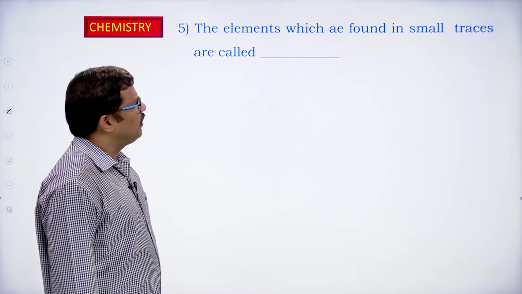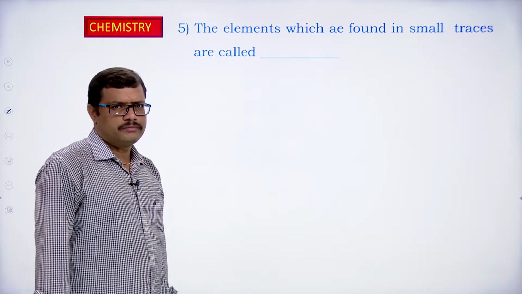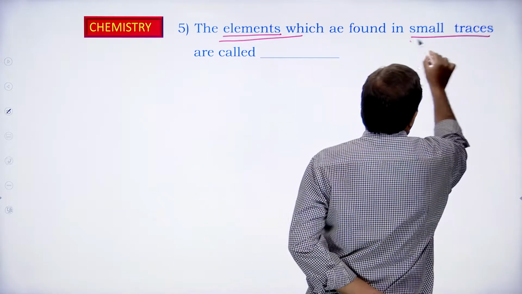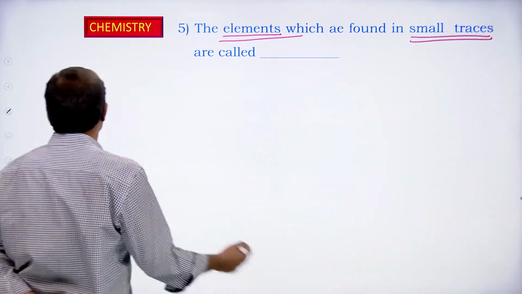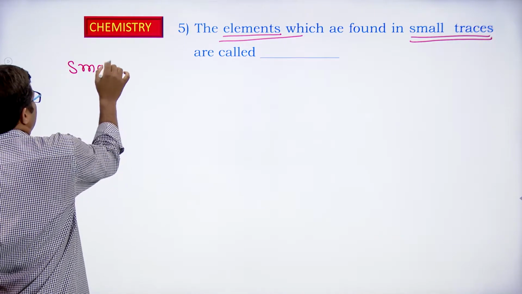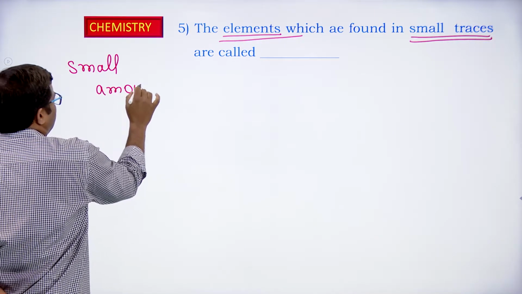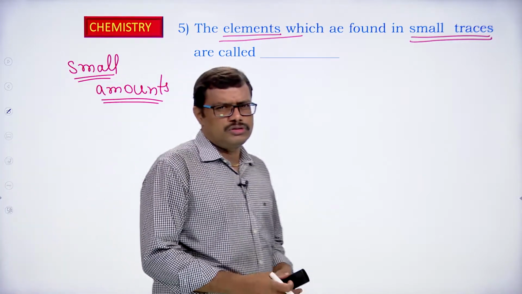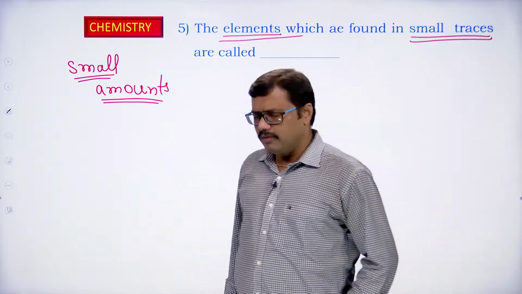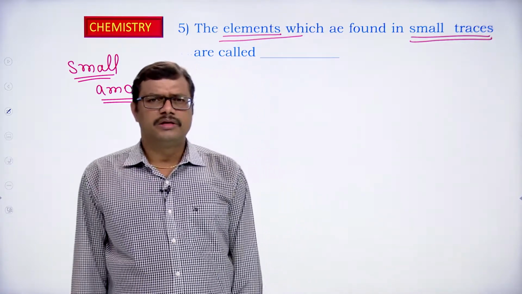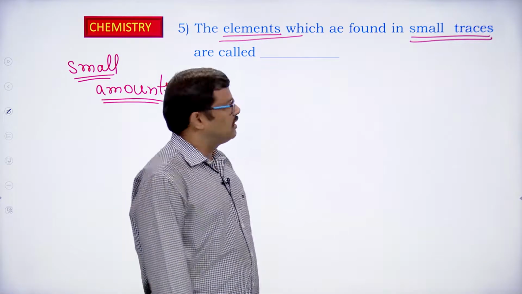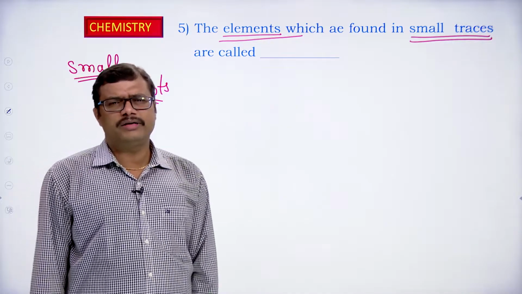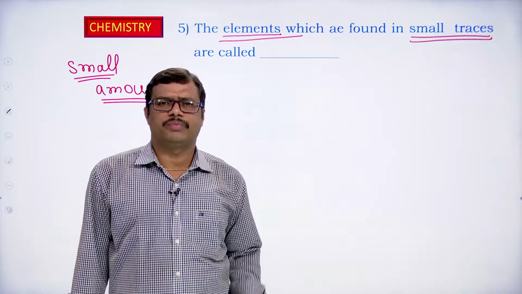The elements which are found in small traces are called. Small trace means here small amounts, very small amounts. Of course, we know that most of the elements are present in nature, and some of them are synthesized. When you look at the availability of these elements within nature, we can see that some of the elements are present in very small proportions.